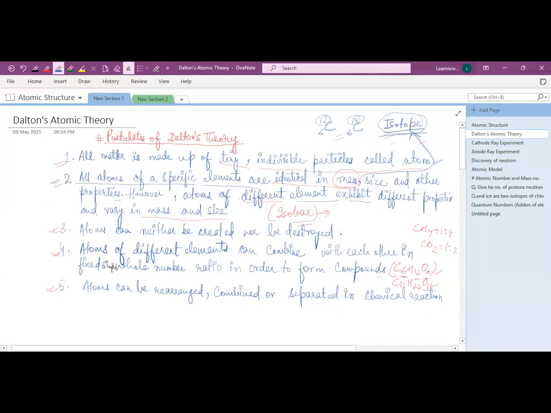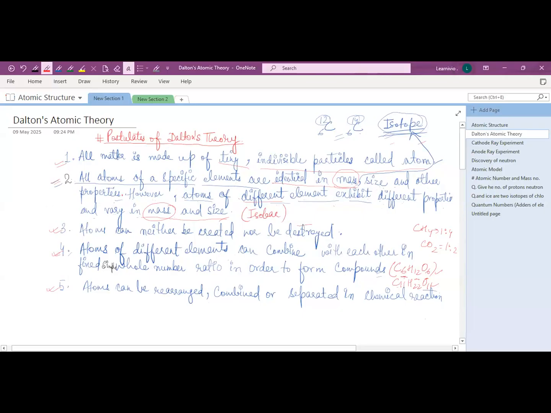He also said that atoms of different elements exhibit different properties and vary in mass and size. He said that different elements have different masses and sizes, but he doesn't account for isobars. What are isobars, Anidhi?